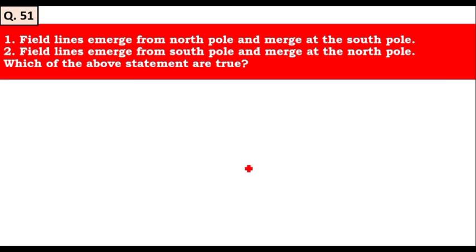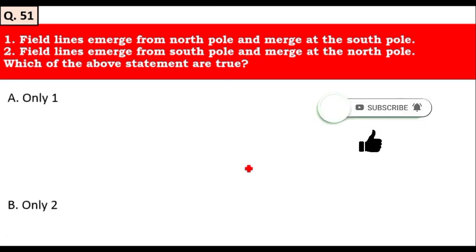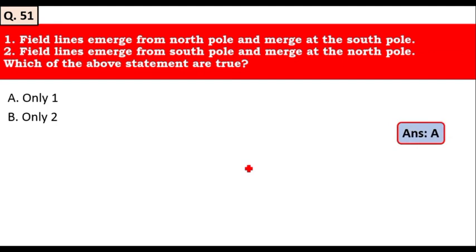Right, so let's move to the next question, that is, field lines emerge from the north pole and merge at the south pole. Field lines emerge from the south pole and merge at the south pole. Only one statement is true, and yes, only the first statement is true. Field lines emerge from the north pole and merge at the south pole. Therefore, option E is the right answer. Next question is,